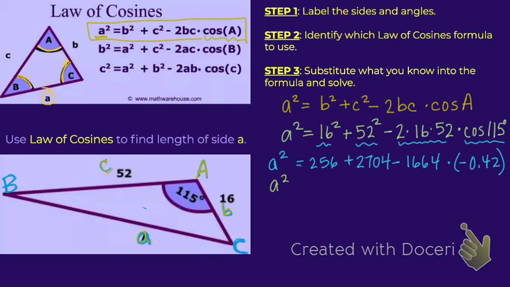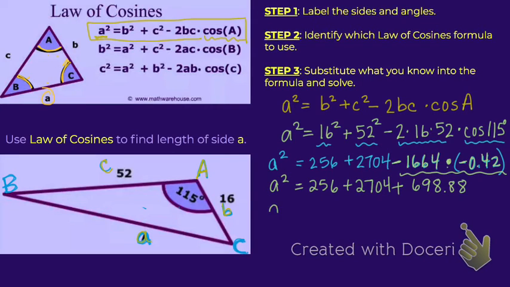Now before I do any adding and subtracting, I still have a multiplication dot right here. So let's multiply. I'm just going to pull in this negative sign, so multiply negative 1,664 by this negative 0.42, which I had to simplify a little bit. So let's multiply this and see what we get. And it's a positive number, so I'm just going to put a plus sign there and pull down my other numbers, 256 and 2704. Now I can add all these together and see what we get.